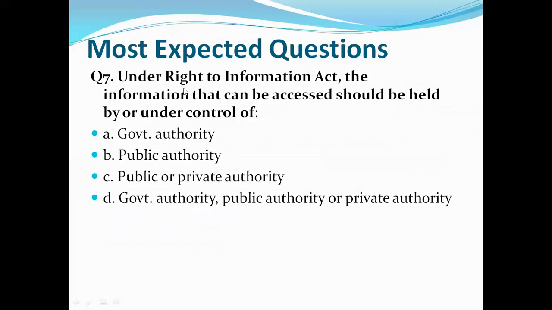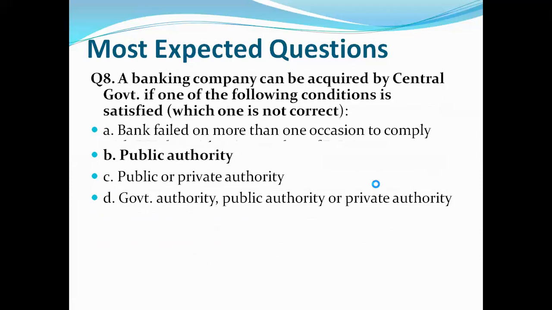Under the Right to Information Act, the information that can be accessed should be held by or under control of. Our options are government authority, public or private authority, government authority, public authority, or private authority. So let's see what is the correct answer. Correct answer is B, public authority. Let's move to question number 8.